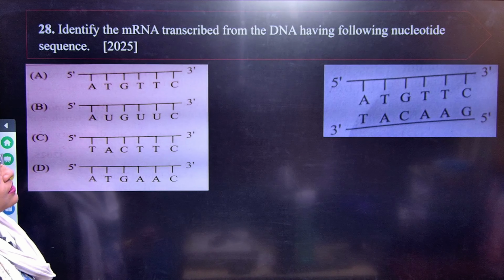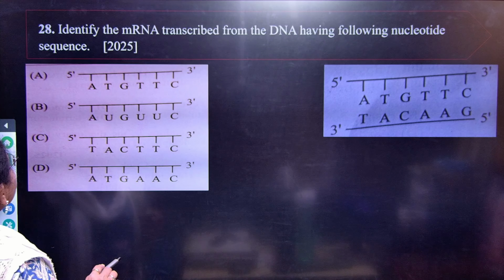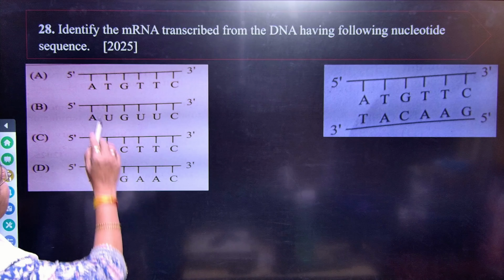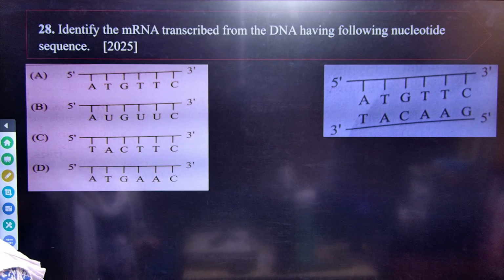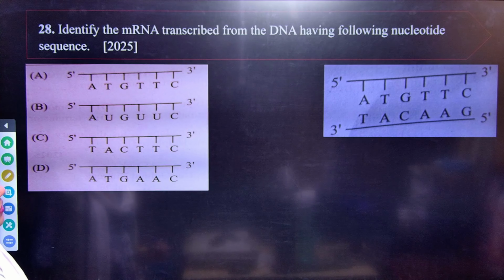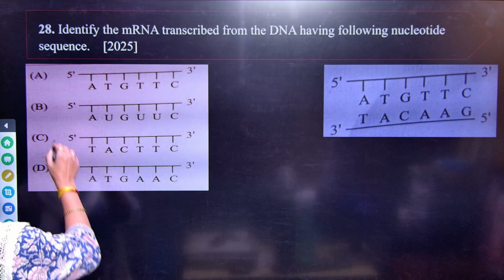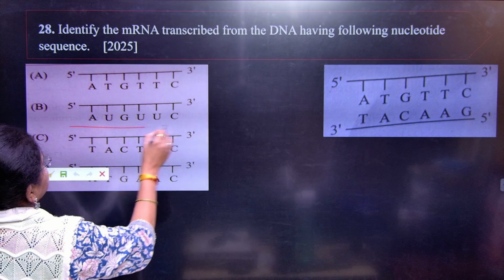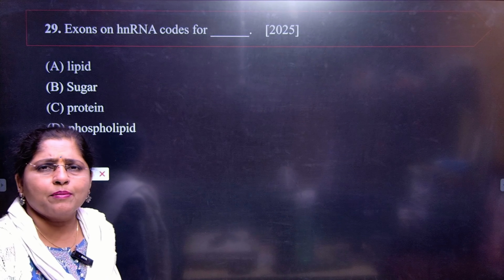Next, identify the mRNA transcribed from DNA having the nucleotide sequence. Okay, so you just see what the options given here are. Question 28: identify the mRNA transcribed from DNA having the following nucleotide sequence. This is the sequence, and your answer here is B. B is the correct answer. Students, please remember all the complementary base pairs. It is very easy. You can remember it easily.